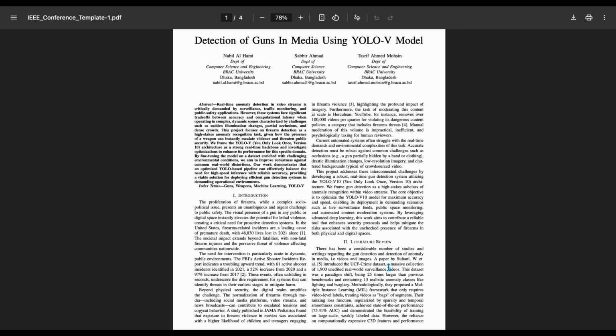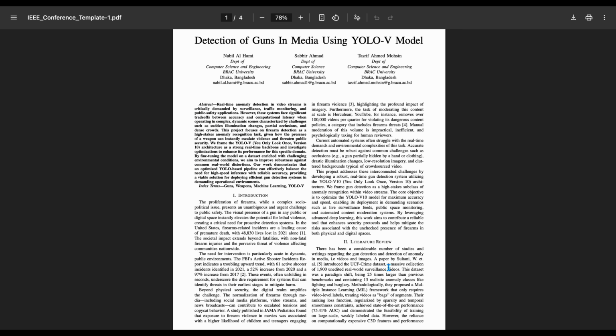One of the most significant contributions in this field is the UCF-Crime dataset, introduced by Sultani and his team. This dataset introduced about 1,900 unedited surveillance videos, making it one of the largest collections for anomaly detection. What made it special was that it covered 13 different types of anomalies, such as burglary, fighting, and robbery. The researchers proposed a method called multiple instance learning, which only required video-level instead of frame-level labels. This made it easier to train models on large-scale data.